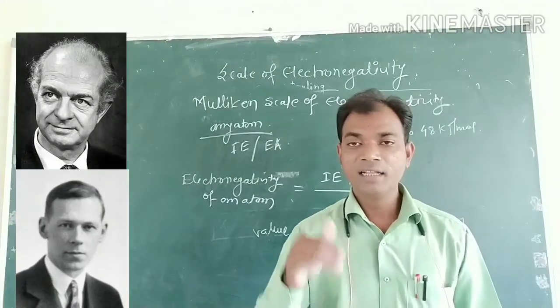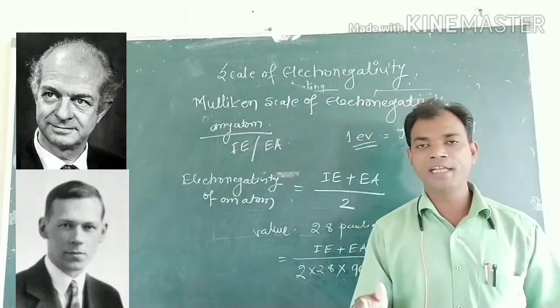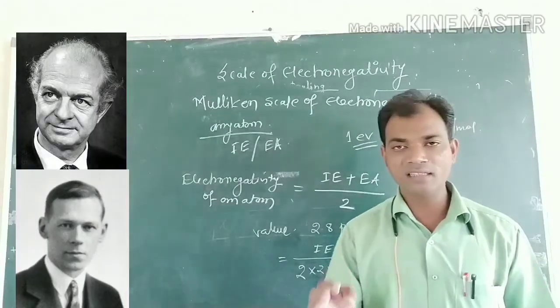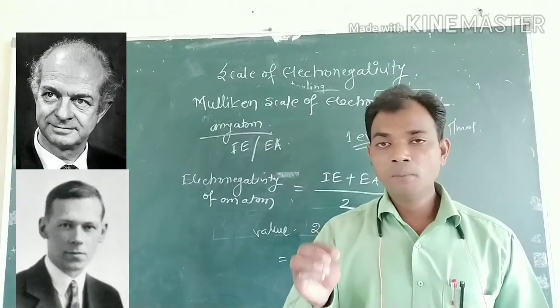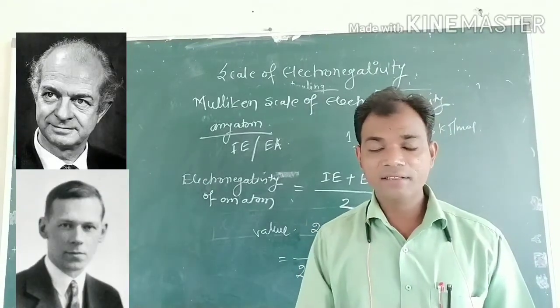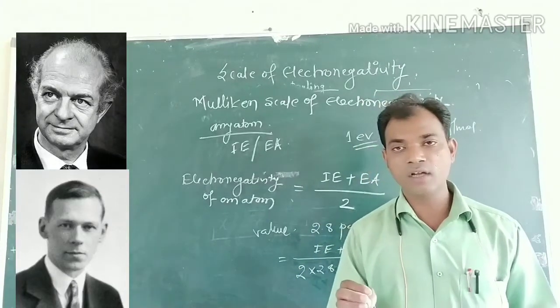Then Mulliken proposed a new scale of electronegativity on the basis of ionization energy and electron affinity. Mulliken states that the electronegativity of an atom can be calculated from the average of ionization energy and electron affinity.